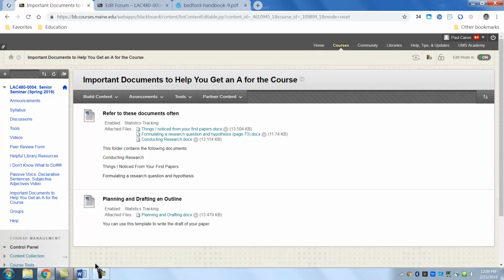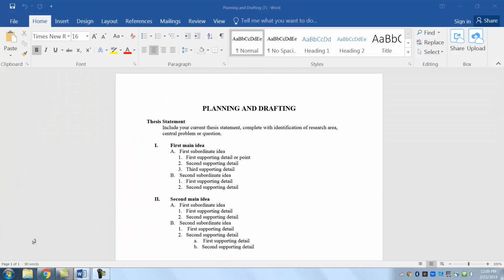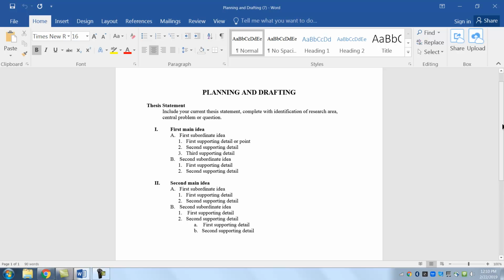When you click that, you get this. Alright, so this is what you fill in. Now you may have more than 2 ideas, so this is just a beginning. First main idea, and first, second, you may have third subordinate ideas, fourth, fifth, you may have 25. Section 2 would be your second main idea. Then you continue first, second. Then section 3 would be your third main idea. So this just gives you an idea of what you're going to be doing for your outline.